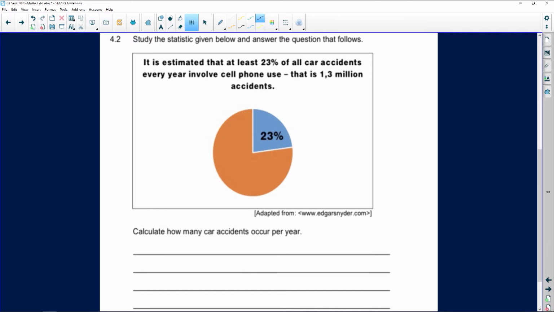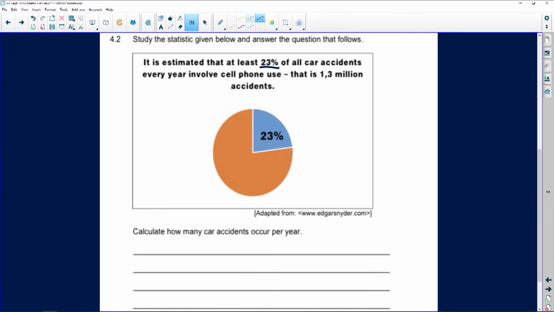Perfect. So the next question says to us, study the statistic given below and answer the questions that follow. It is estimated that at least 23% of all car accidents every year involve cell phone use. What I want you to pay attention to in this question is that this 23%, percentage, will always be over 100.